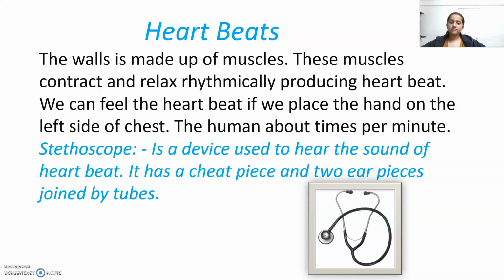Stethoscope. It is a device used to hear the sound of the heartbeat. It has a chest piece and 2 earpieces joined with a tube. This is a stethoscope. These 2 black parts are the two earpieces, and this is the chest piece, and it is attached with a tube like structure. From this, we can hear the heartbeat of any person.